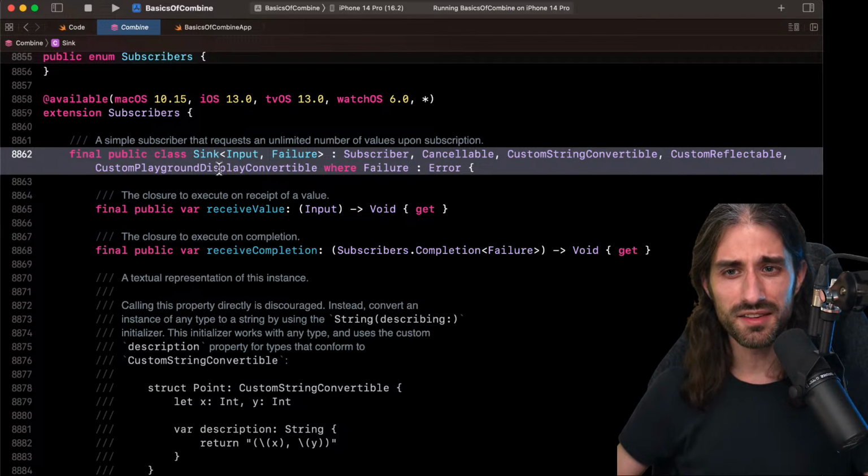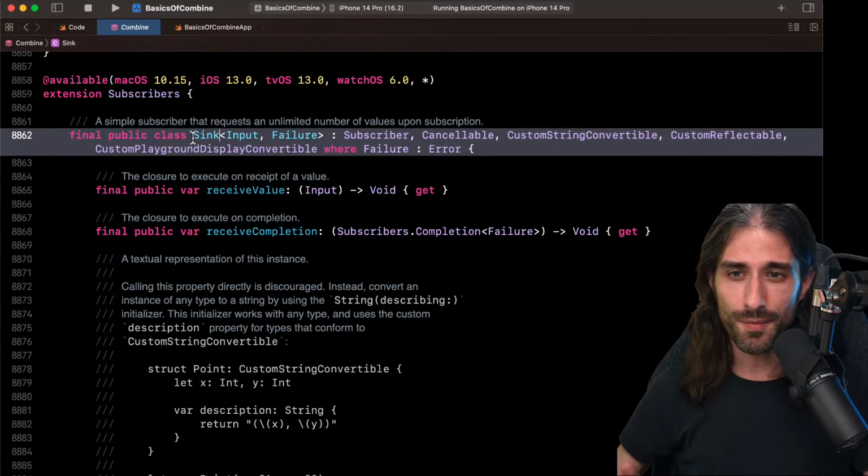The name sink, I think it comes from mathematics, at least. When you do state machines in English, the end state of a state machine is called the sink. So I think this is where the name comes from, even though I'm not 100% sure.